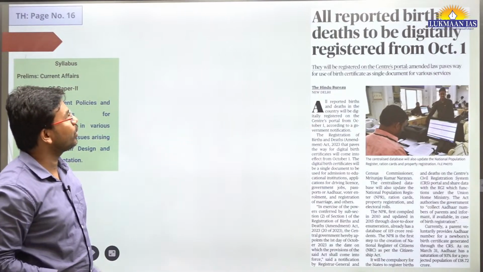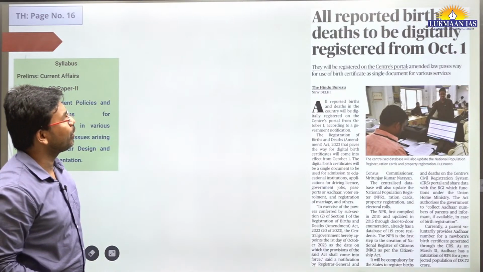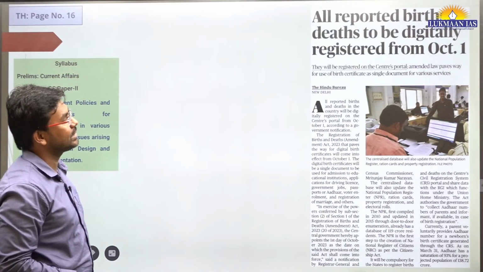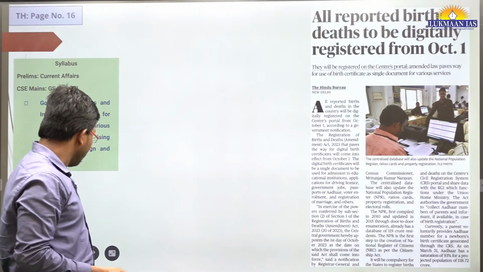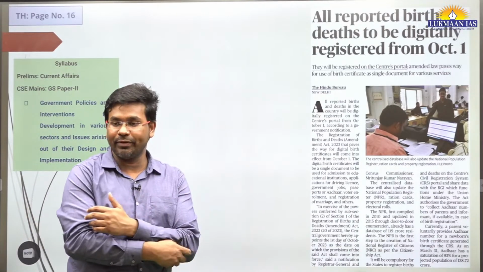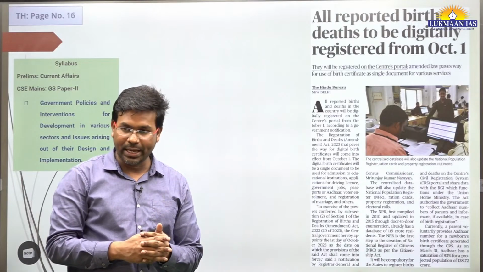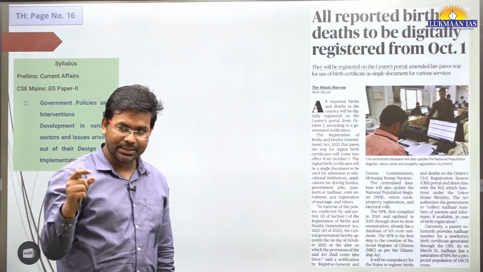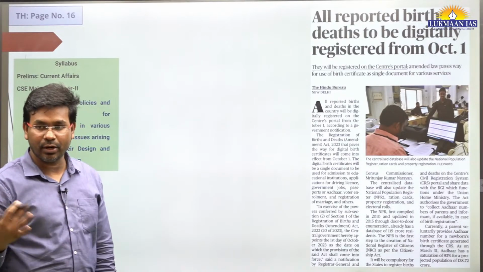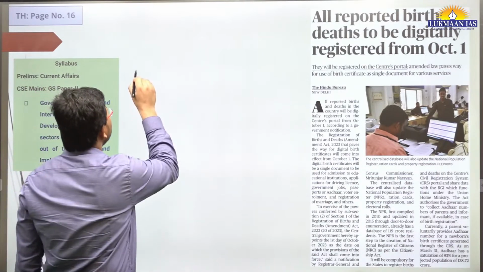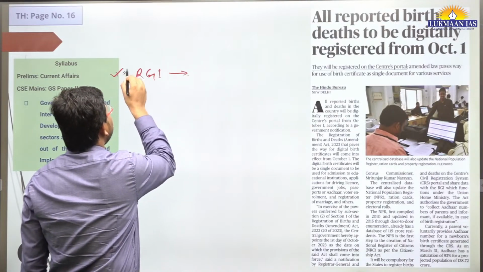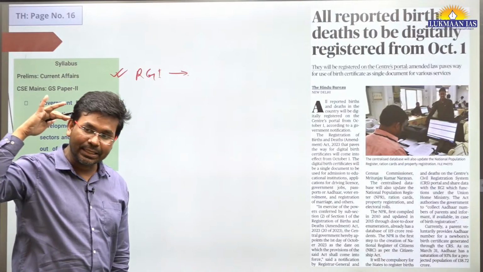Then we have another topic. It says all reported births and deaths to be digitally registered from October 1. Recently the government of India has made some modification to the way registration will happen. They have passed a bill through the Parliament of India related to the Registrar General of India. This Registrar General of India is a person working at the central government level.